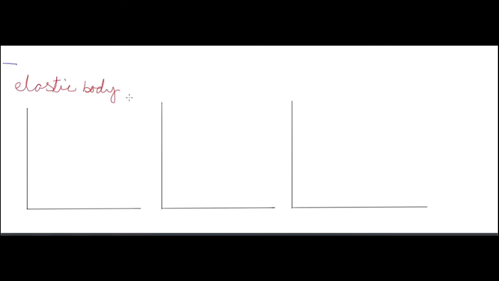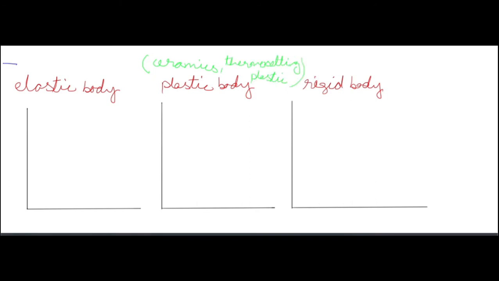Now we have three types of materials. First one is elastic, second one is plastic, and third one is rigid. Okay. So examples of plastic bodies are ceramics or thermosetting plastics. Okay. So this is the stress strain curve. In the elastic body, it is proportional, means stress is directly proportional to strain. In the plastic body, or perfectly plastic body, stress is constant while the strain is increasing. Means stress is not changing while the strain keeps increasing in a perfectly plastic body.